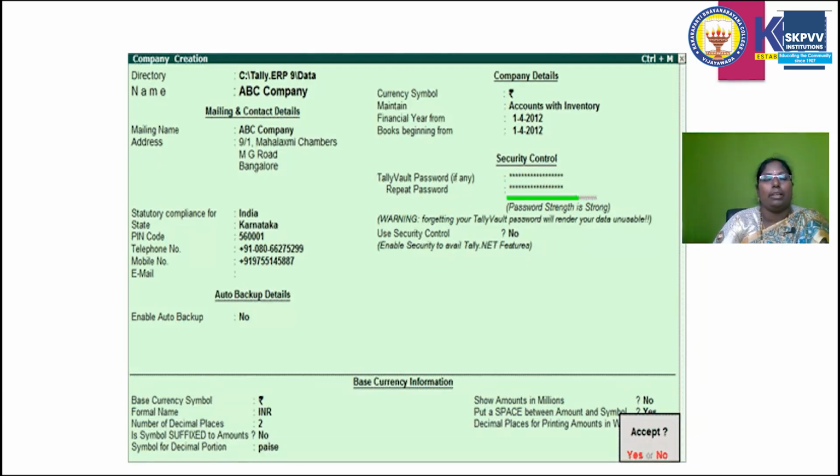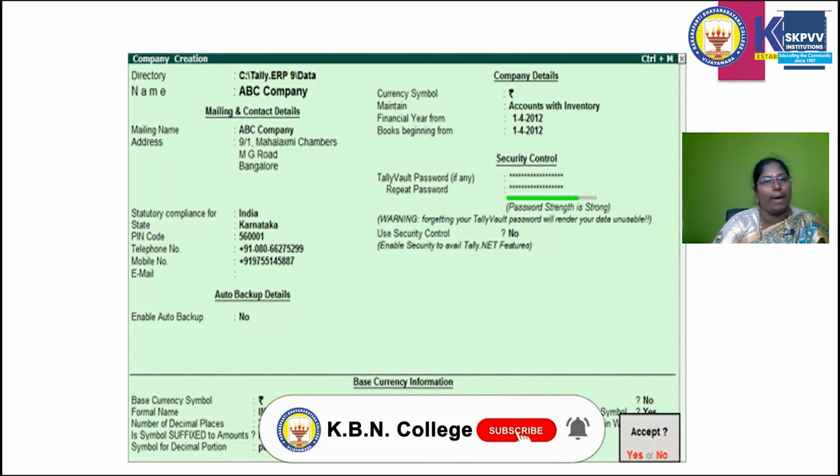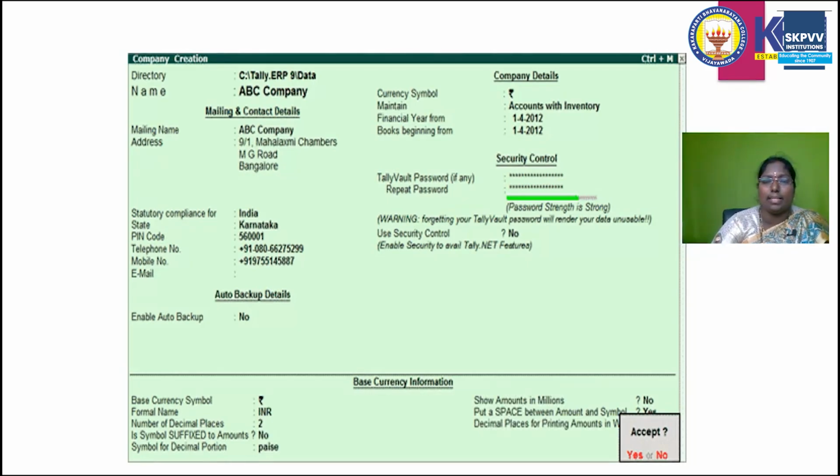Here you need to fill in all the details: name and specific mailing address, details of address, mailing name, and statutory information such as your state, pin code, telephone, mobile number, and so on. And also company details, that means financial year starting and books beginning. What is the difference between the financial year starting and books beginning?